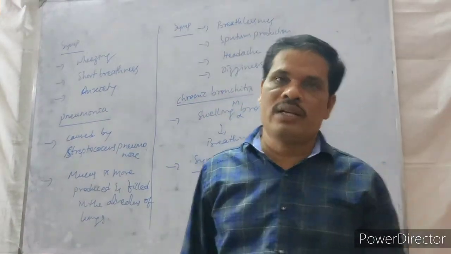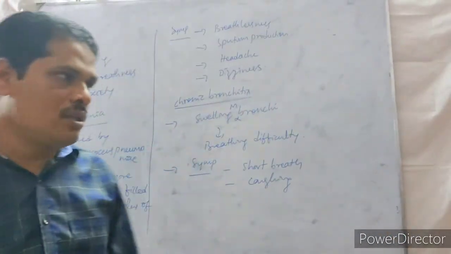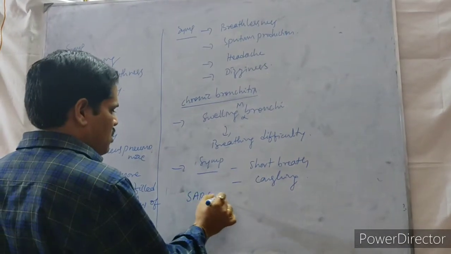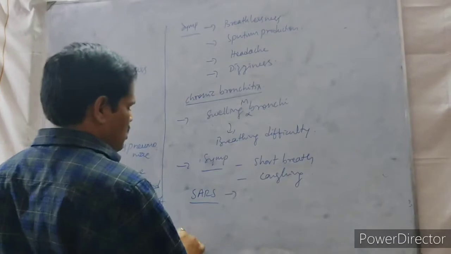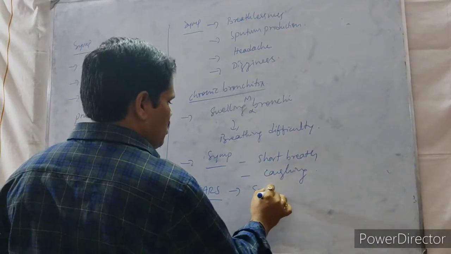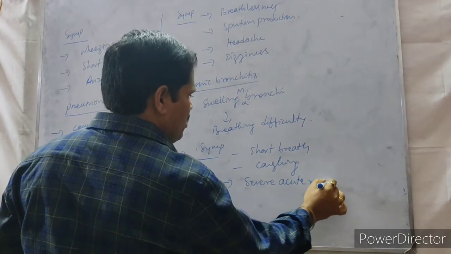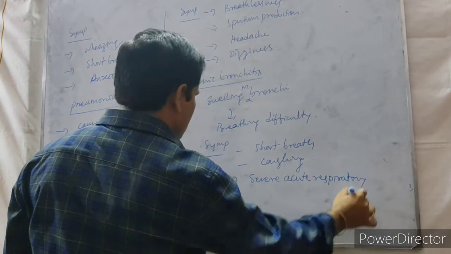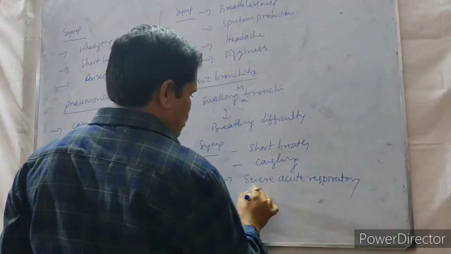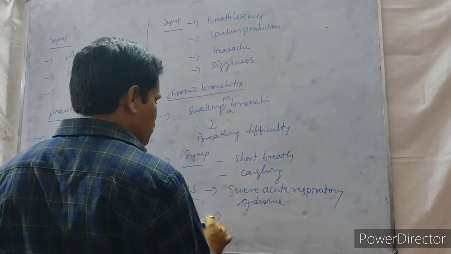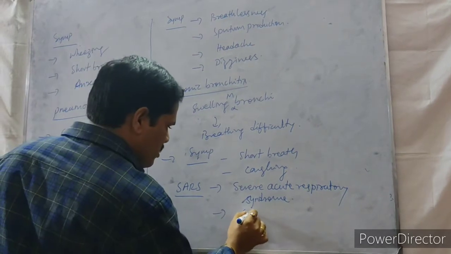Then after bronchitis, we move to SARS. What is SARS? Severe acute respiratory syndrome is called SARS. It is caused by coronavirus.